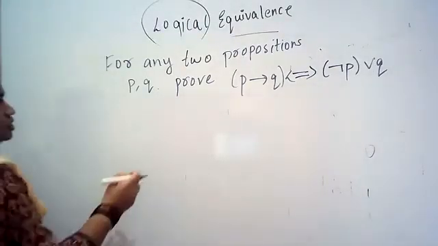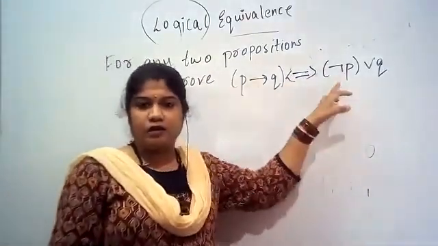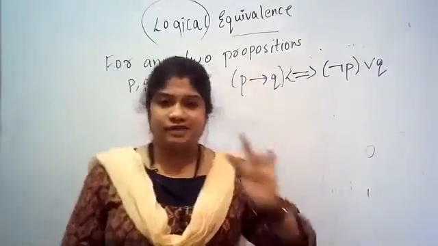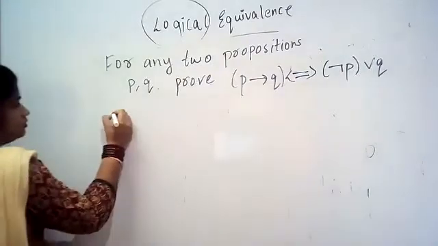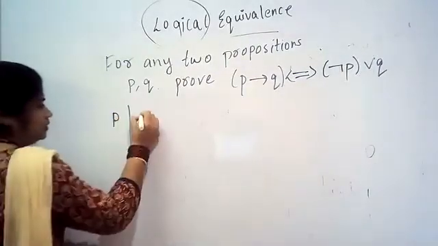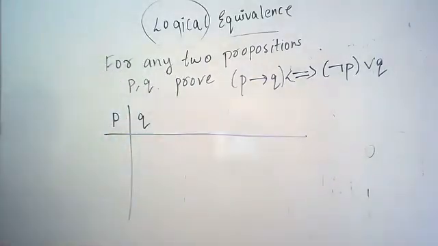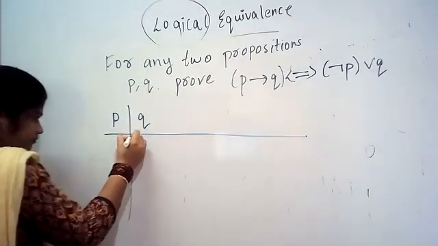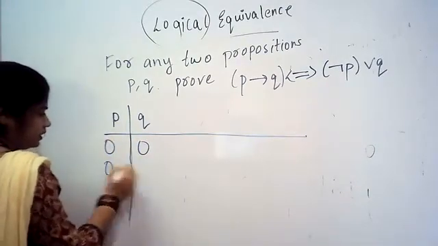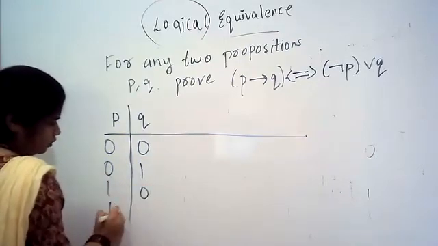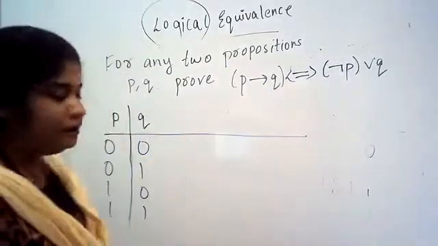First I will solve. First note how many propositions they have used. They have given P and Q, so we need to consider only two propositions, P and Q. First I'll write P, then Q. First is 0 0 0 1 1 0 and 1 1.